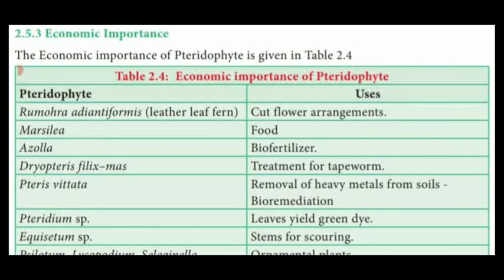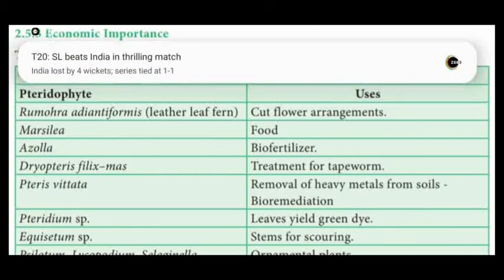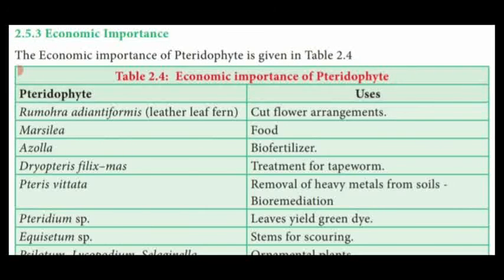Marsilea is used as a food material. Azolla is used as a biofertilizer to fix atmospheric nitrogen. Dryopteris filix-mas is used as a treatment for tapeworm. Pteris vittata is used for removal of heavy metals from soils, that is bioremediation.